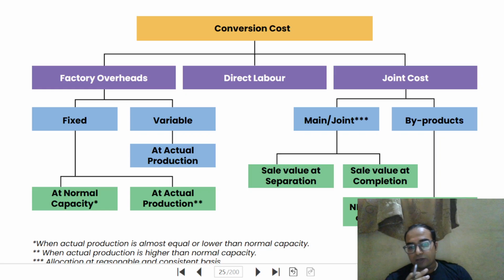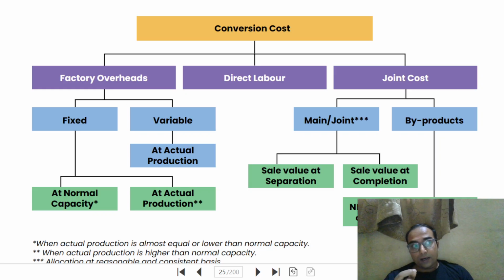It may be current asset or it may be non-current asset. So factory overheads can be of two types, fixed and variable. So here in case of fixed overheads there is one particular treatment. If normal capacity is to produce 1 lakh units, let us say, and your fixed overhead cost is 1 lakh rupees, all right? And if you are producing less than 1 lakh unit, that is less than your normal capacity, you are producing, let us say, 90,000 units.